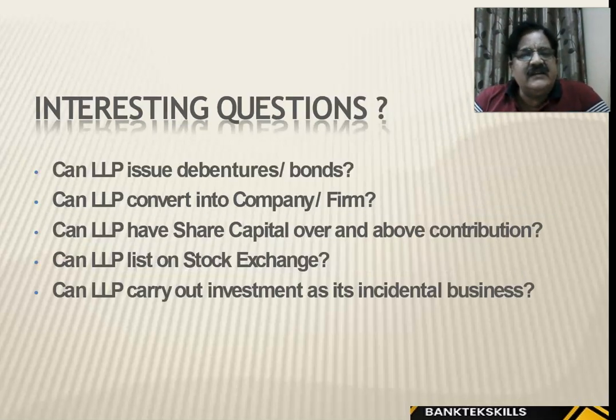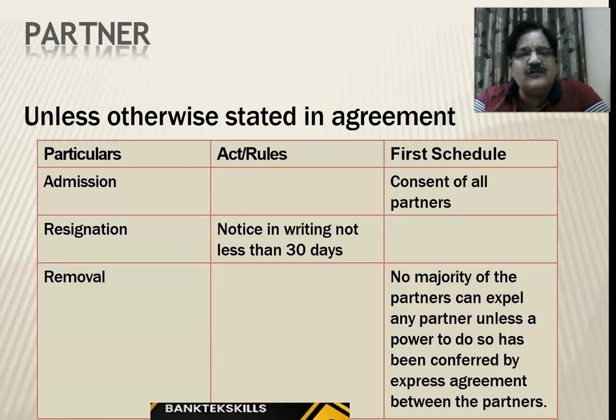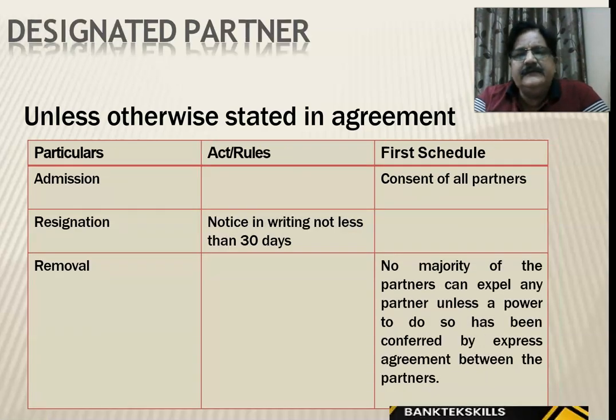So questions are there: can LLP issue debentures, bonds, be converted into company, have share capital, stock exchanges? Can they list on stock exchanges? Can they invest in incidental businesses also? So unless otherwise stated in agreement, admission needs consent of all partners, resignation notice in writing not less than 30 days. Removal: no majority of the partners can expel any partner unless power to do so has been conferred in express agreement between the partners. Right?